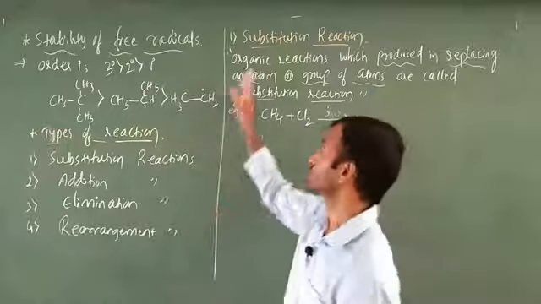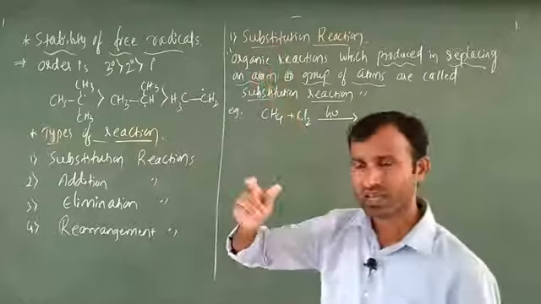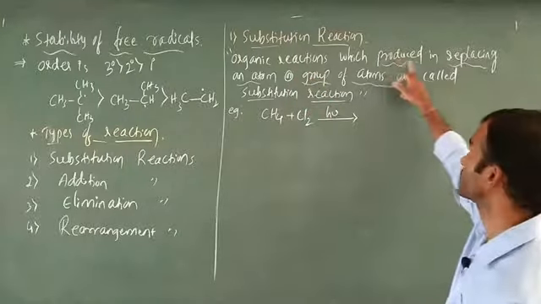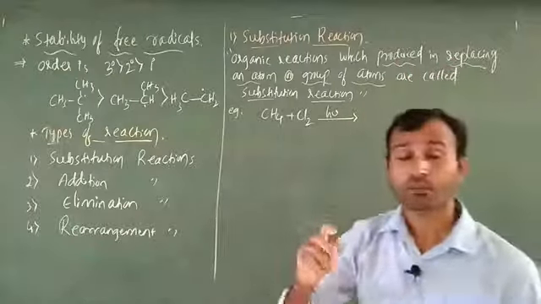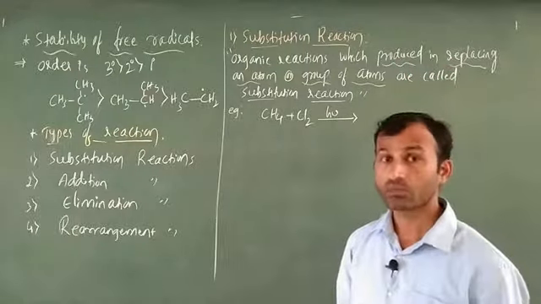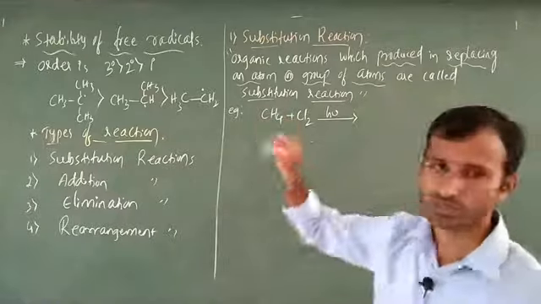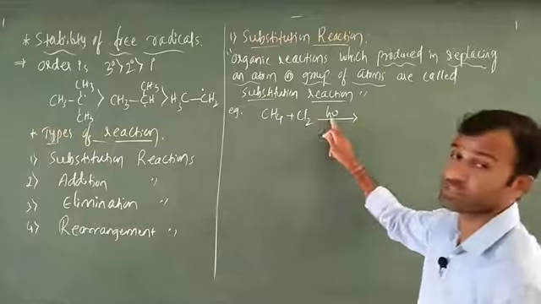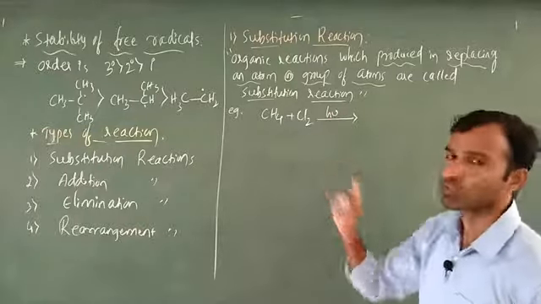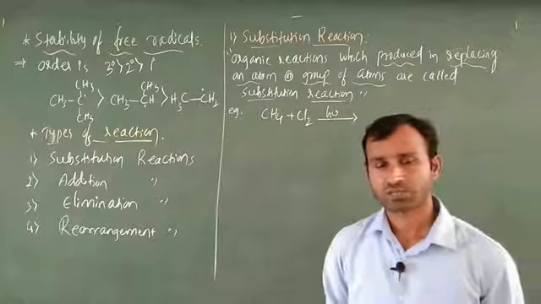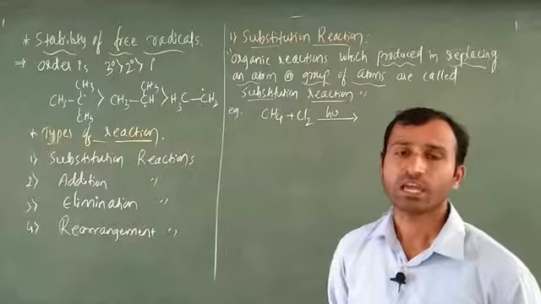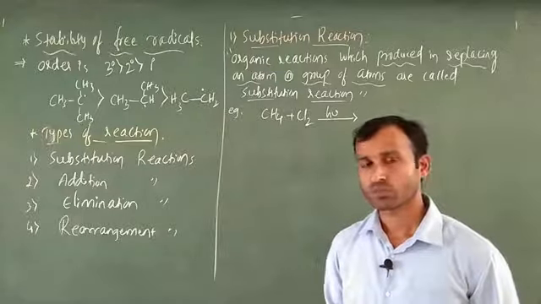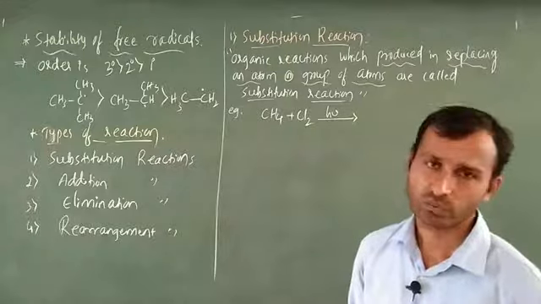The first one is substitution reaction. Substitution reaction means replacing takes place: organic reactions in which an atom or a group of atoms is replaced are called substitution reactions. Here is one example: CH4 and Cl2 in the presence of light. In this case, does homolytic cleavage or heterolytic cleavage take place? Obviously homolytic cleavage takes place. Homolytic cleavage forms free radicals; heterolytic cleavage forms ions, positive and negative.